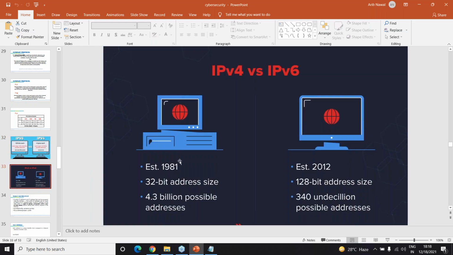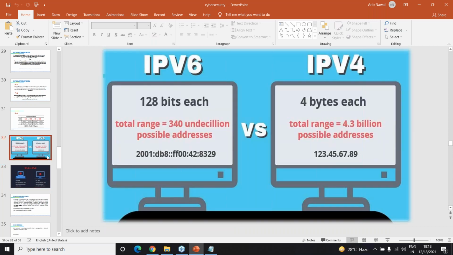IPv4 was established in 1981. Since then, we have been using IPv4. In fact, even now we are using IPv4. IPv6 was established in 2012. So this is a 32-bit address size, and that is a 128-bit address size.